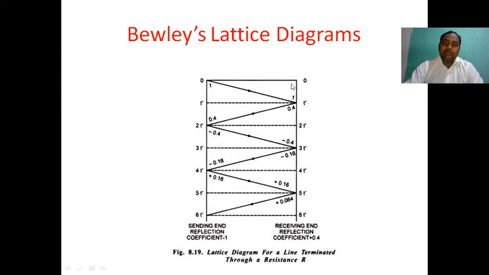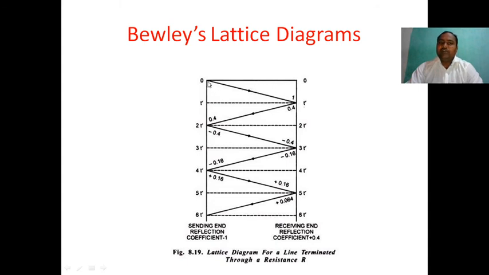If a cable is connected to a line, what happens? If a cable is connected to a line, the sending end is a line and the receiving end is a cable. So the Bewley diagram changes. In the earlier diagram there were complete reflections. But whenever a line is connected to a cable, at the junction point the impedance changes. We know whenever the impedance changes, what happens?